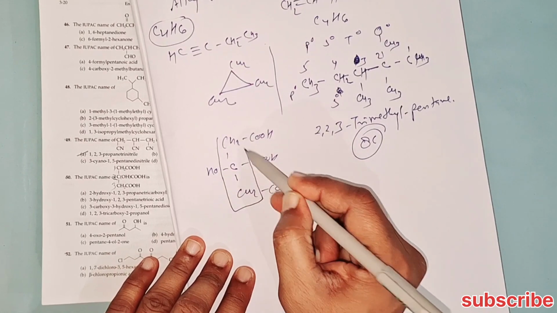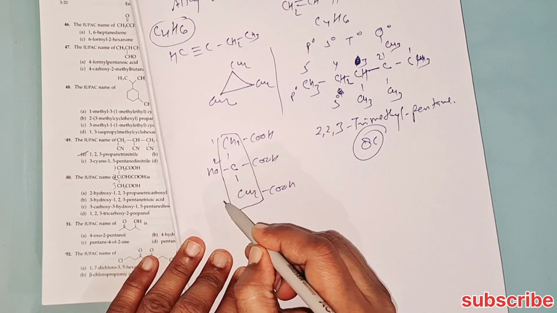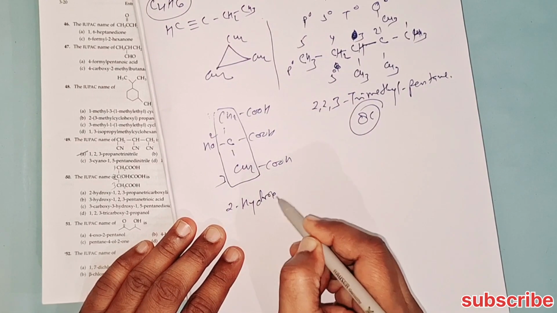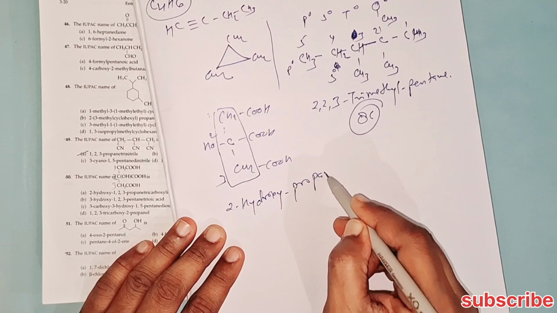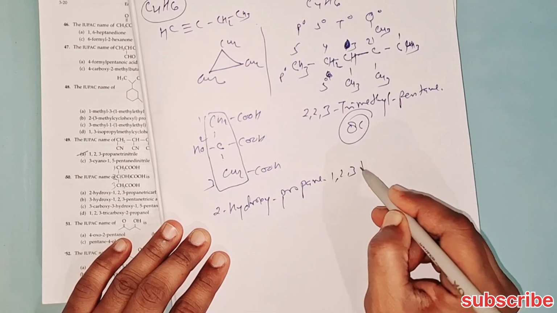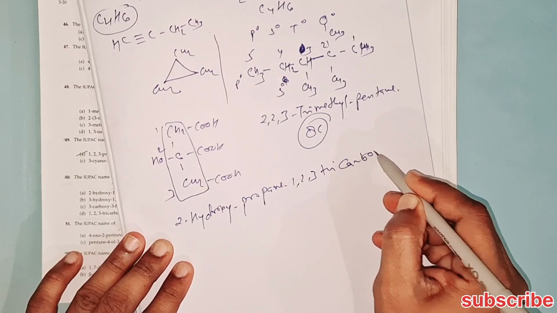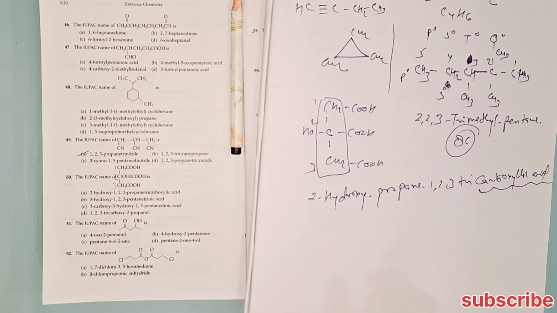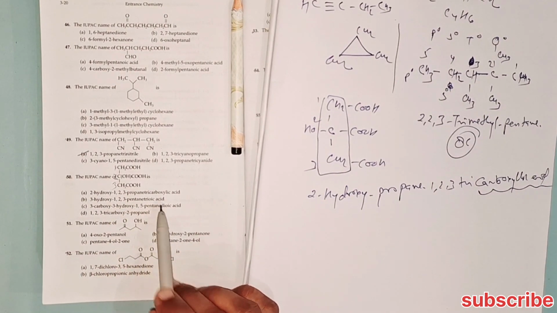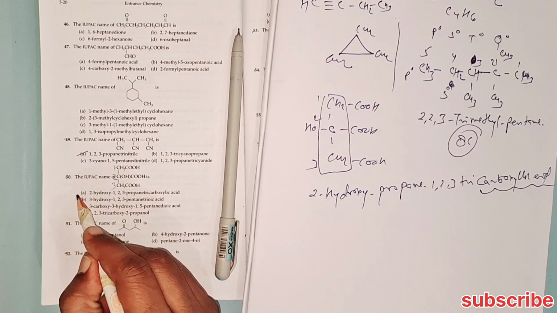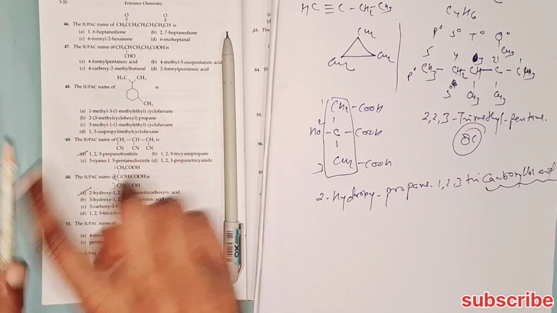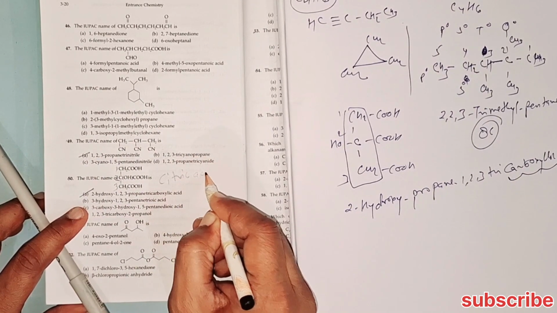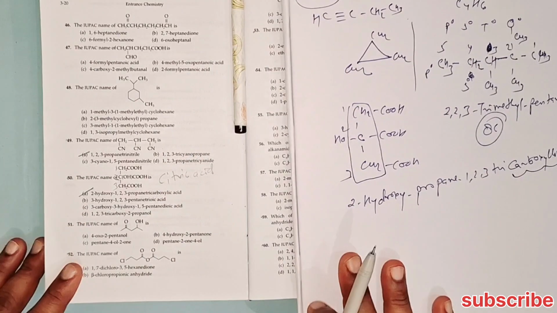This is the longest carbon chain, 1, 2, 3. So it becomes 2-hydroxypropane-1,2,3-tricarboxylic acid. The carboxylic acid suffix is used here. First is the correct option, and commonly it is called citric acid. This is the formula for citric acid.